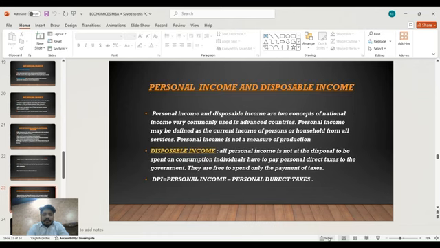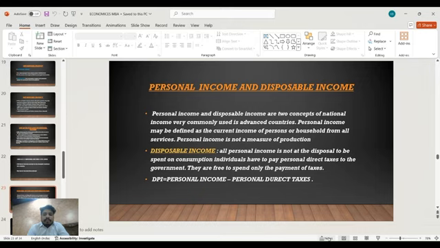Next is personal income and disposable income. Personal income and disposable income are two concepts of national income very commonly used in advanced countries. Personal income may be defined as the current income of persons or households from all sources. Personal income is not a measure of production.